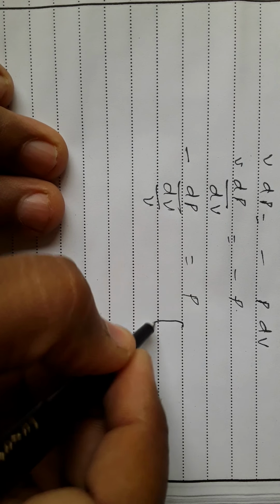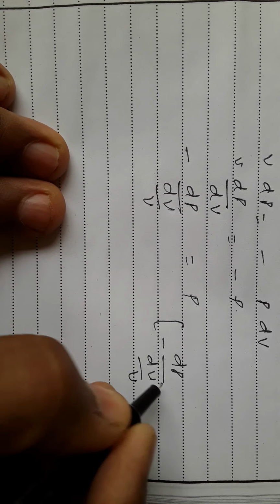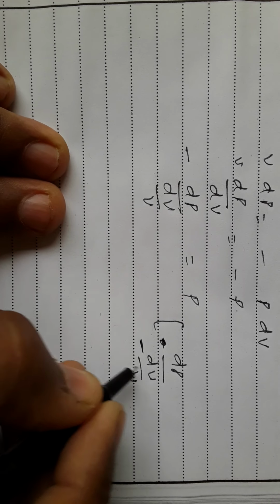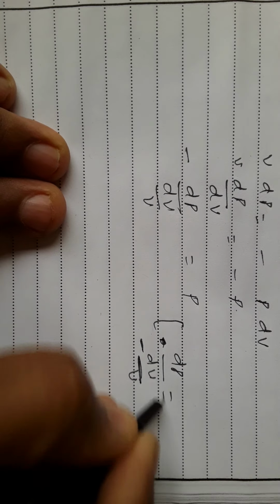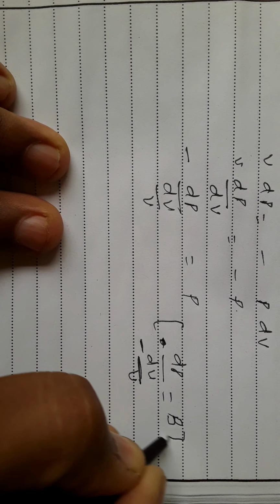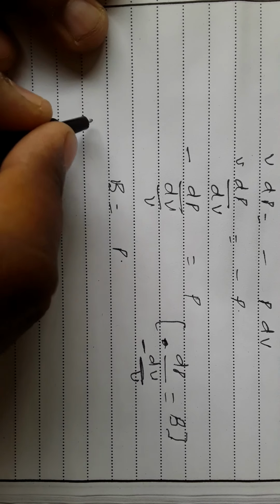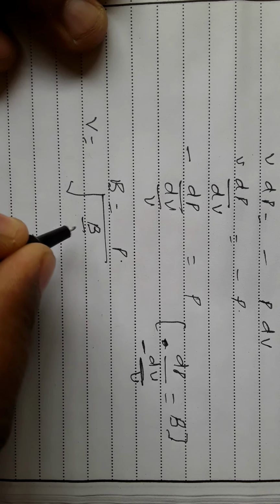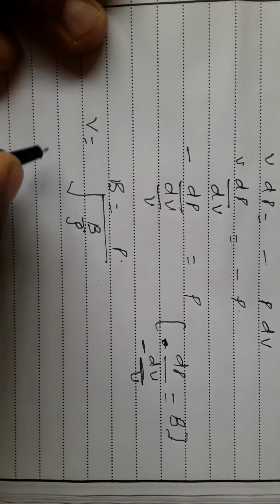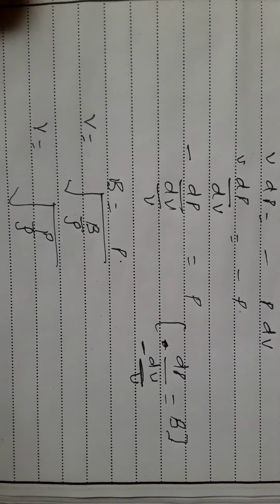In the last topic we have discussed that minus dP upon dV upon V, you can write the minus sign here because volume decreases, so the change in volume is negative, is equal to the bulk modulus of elasticity. So we can say that B is equal to P. We know the velocity of sound in air is given by v is equal to root B by rho, and we find here that B is equal to P, so v is equal to root P by rho.